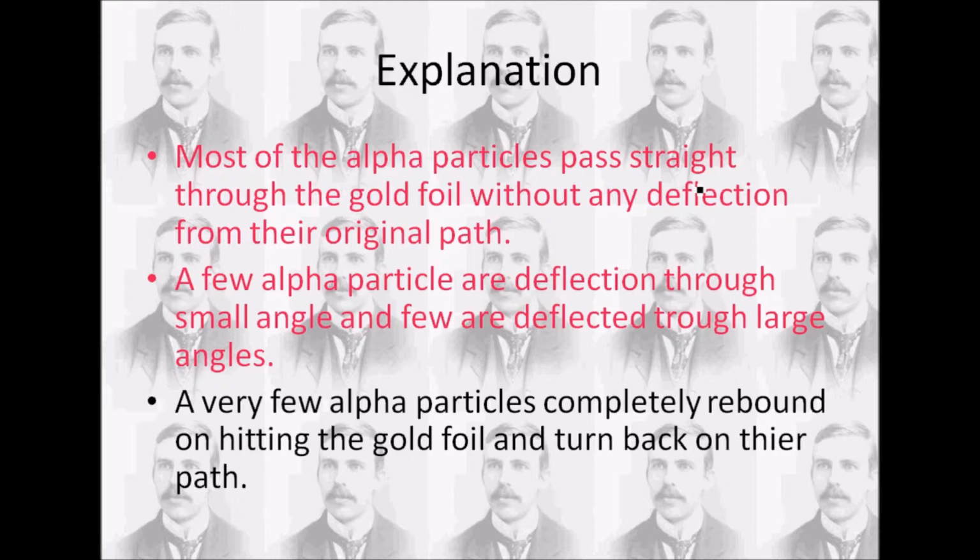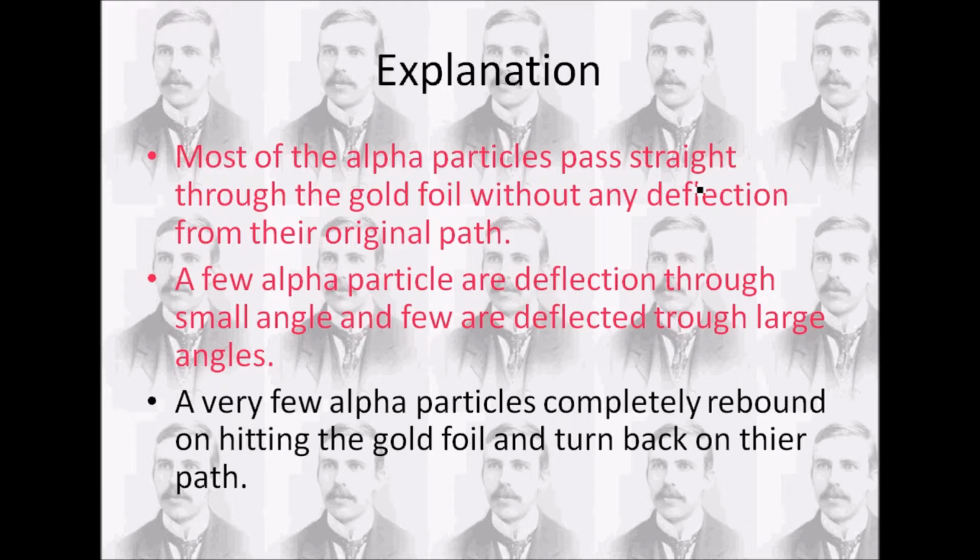The gold foil is made up of atoms. If the atoms were solid throughout their volume, then every alpha particle striking them should have changed its path and got deflected. Since most of the alpha particles pass straight through the gold foil without any deflection, it shows that there is a lot of empty space in an atom.